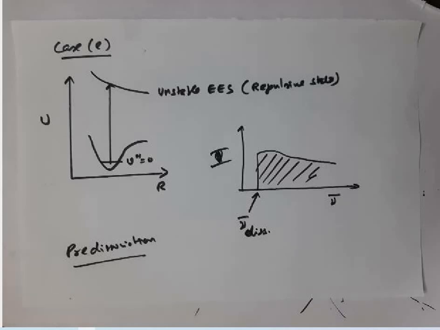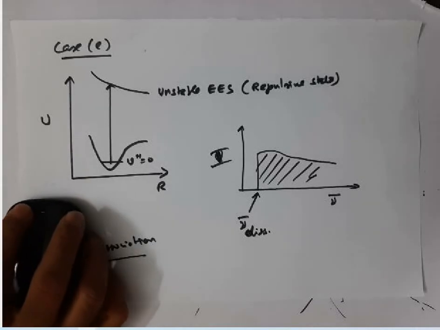Once we complete this, we start the rotational fine structure that appears in an electronic band or electronic transition. I stop here. We'll continue this in the next class.